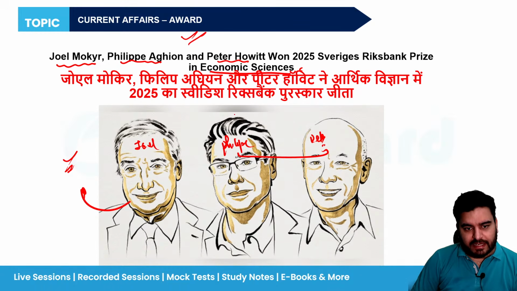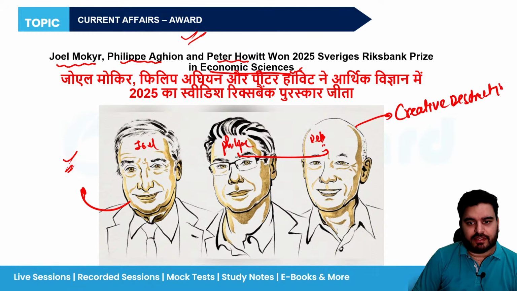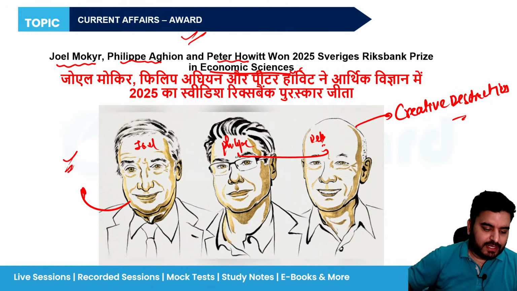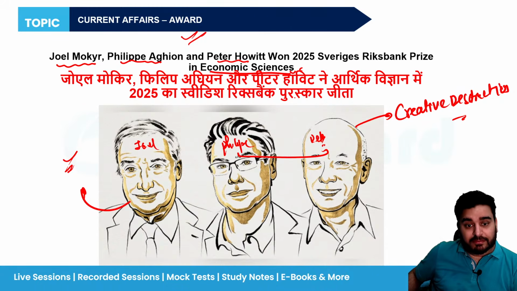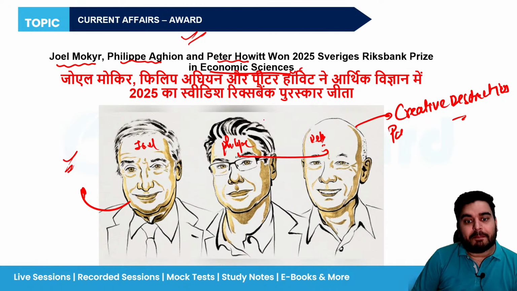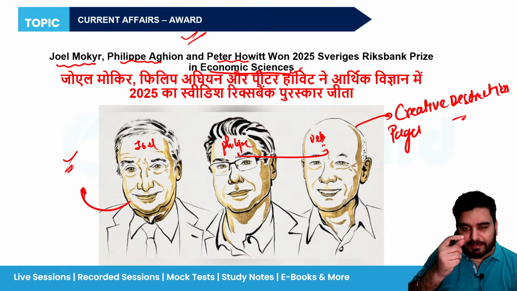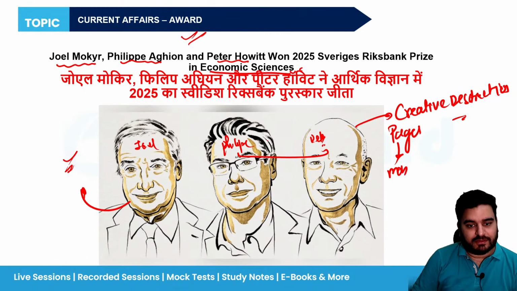Because they have coined a word known as creative destruction. What is this creative destruction? It means you are destroying something for something better. For example, earlier we were using what? Pagers. For any kind of information, people were using pagers. Pagers were replaced by mobile phones.